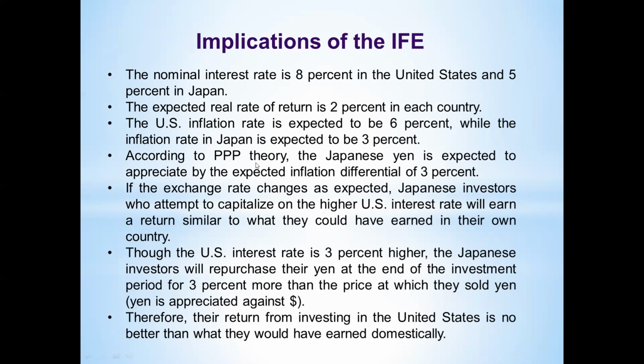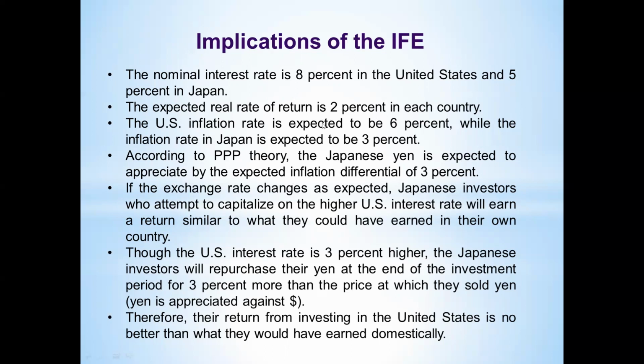Right? So according to the PPP theory, Japan yen is expected to be appreciated against US dollar by 3%. Since Japanese inflation rate is relatively lower than US inflation rate, we can expect that Japan yen has to be appreciated against US dollar. Right? අනිවාර්යයෙන්ම Japan yen එක appreciate වෙනවා US dollar වලට සාපේක්ෂව.